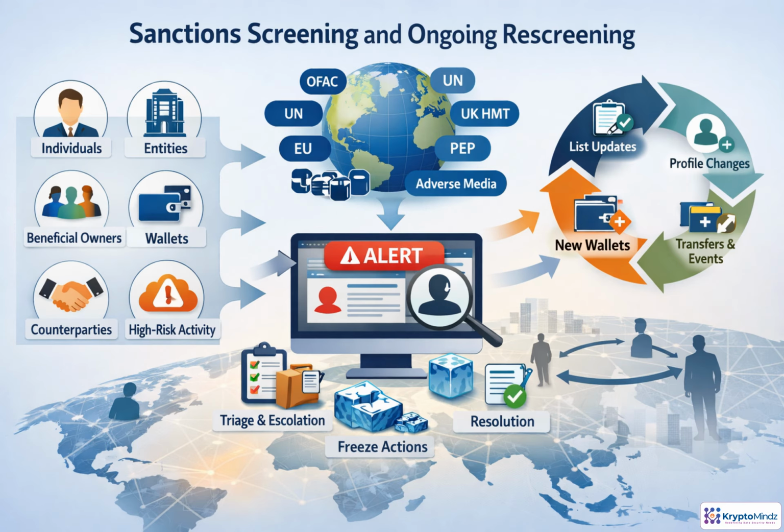Sanction screening must operate as a continuous control, not a checkbox at onboarding. The program screens people, entities, beneficial owners, wallets, counterparties, and suspicious activity against sanctions, PEP, adverse media, and blockchain intelligence sources. When a possible match appears, teams score it, triage it, manage false positives, and escalate confirmed risk. Depending on the outcome, assets may be frozen or activity allowed, with evidence documented. Rescreening is triggered whenever lists, profiles, wallets, or events change.